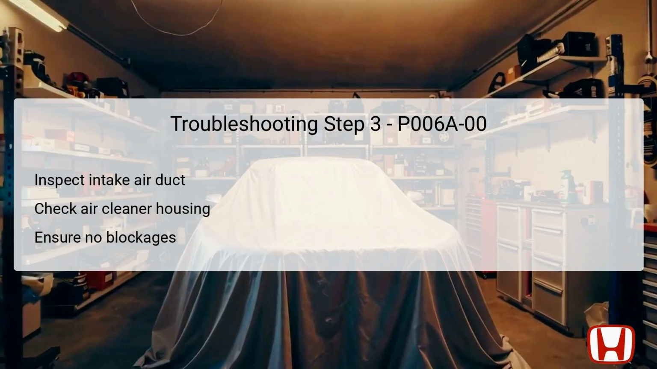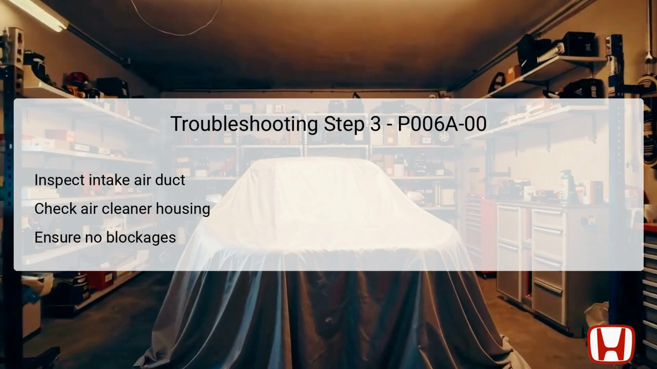Any obstructions in the intake air duct can hinder airflow, leading to erroneous readings from the MAF and MAP sensors, ultimately resulting in performance issues and the triggering of DTC P006A-00. Additionally, the air cleaner housing should be checked for cleanliness. A clogged air filter can restrict airflow significantly.